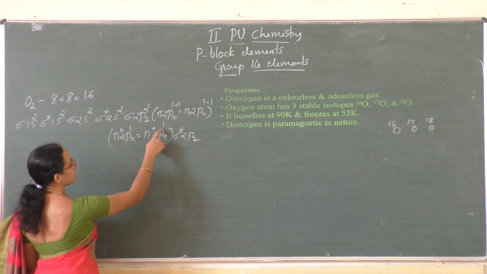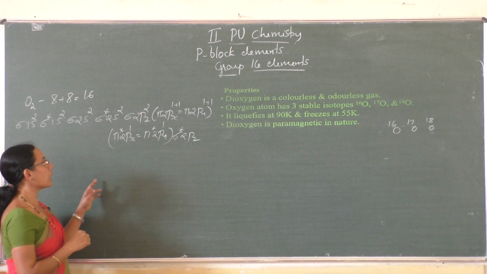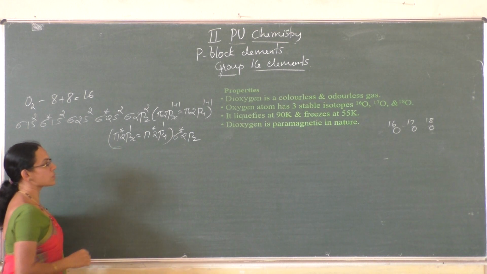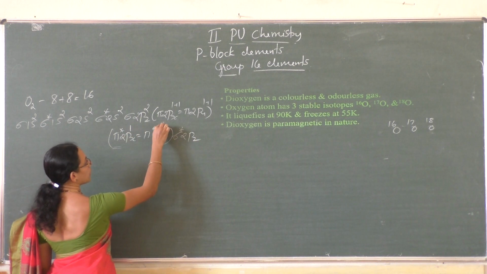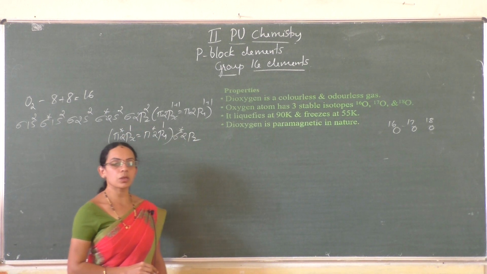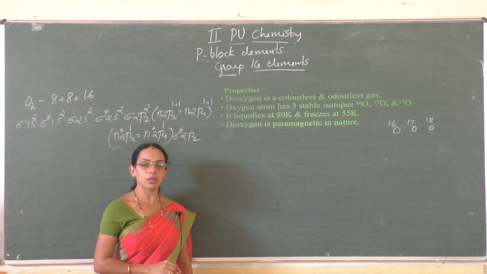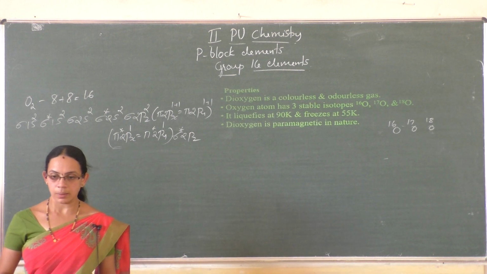So here it contains two unpaired electrons in the antibonding molecular orbitals. Hence the oxygen molecule is considered paramagnetic because it contains two unpaired electrons in the antibonding molecular orbitals. Hence dioxygen is paramagnetic in nature even though it contains an even number of electrons.